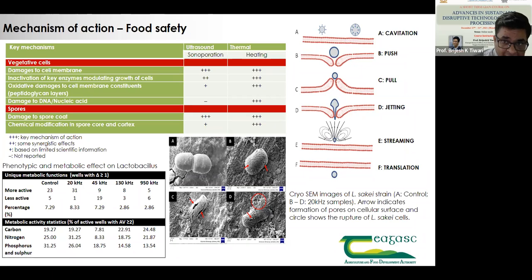Now, if you look at these cryo-SEM images of Lactobacillus sakei, the live cell over here looks very smooth, having no pores or anything on them. And the second one, B, over here, this is a sample which was treated with the controlled 20 kilohertz frequency. You can see the tiny pores on the surface over here.